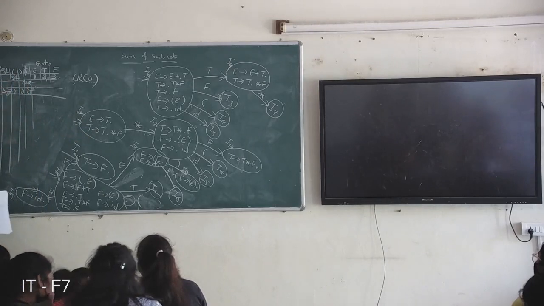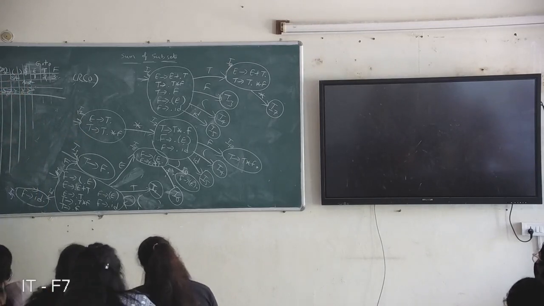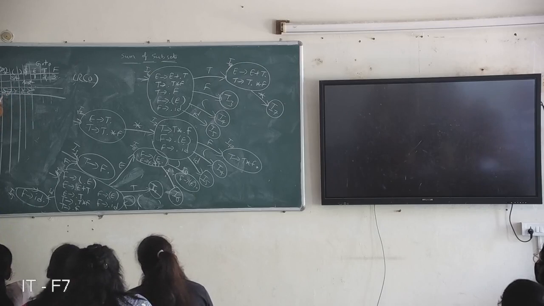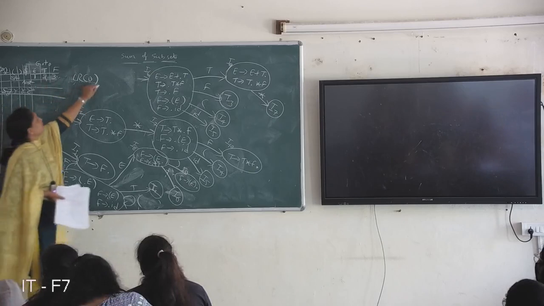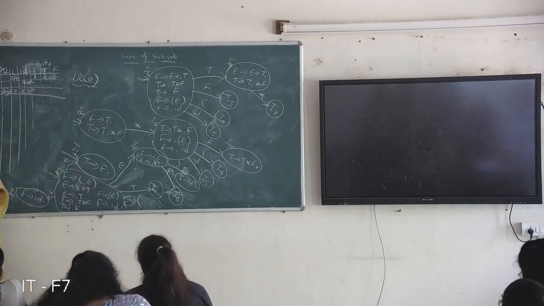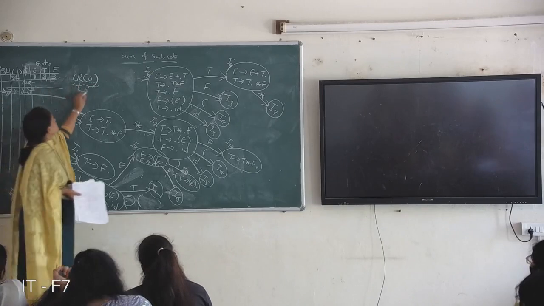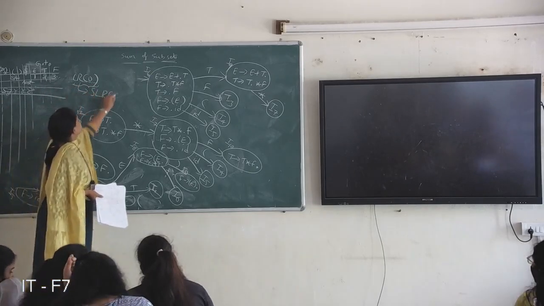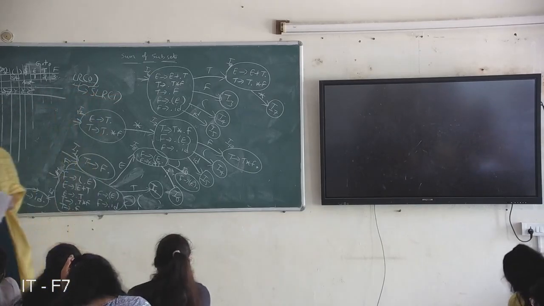So in this complete row, reduce actions come, and in this entry you are getting an SR conflict. A shift-reduce conflict will occur, so this grammar is not an LR(0) parser grammar. It is not an LR(0) grammar. So for this grammar, you are actually constructing an SLR(1) parser table.